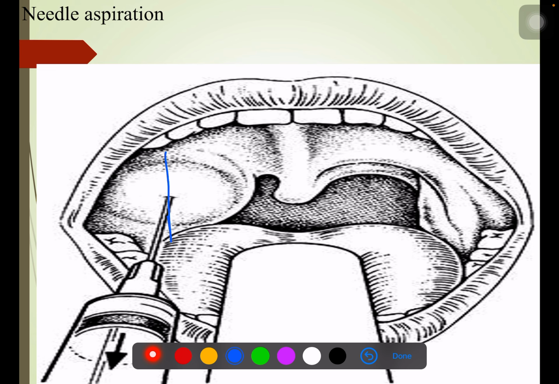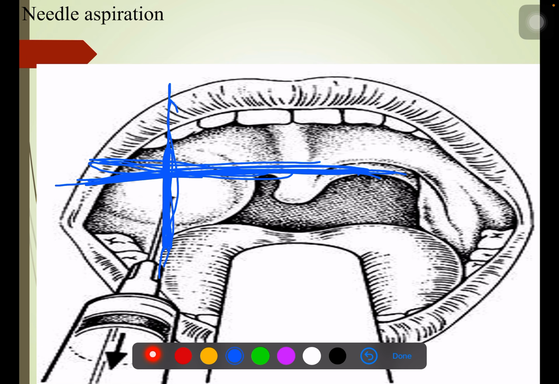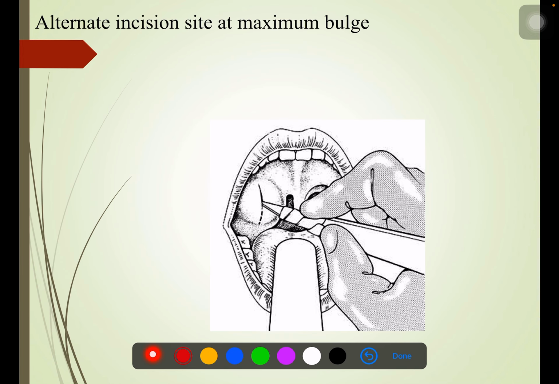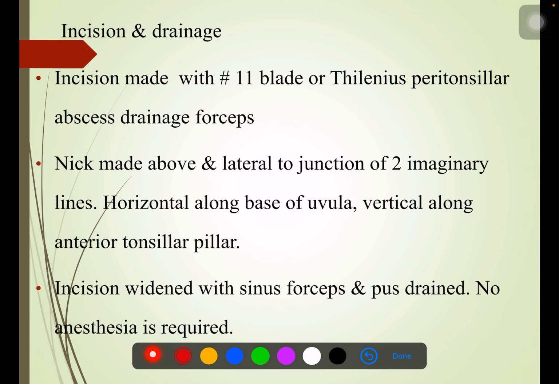Needle aspiration is done from a landmark, as I already told you. One area is over the roof of the base of the uvula. This is actually the roof of the tonsil, but it is taken as the base of the uvula. This landmark is lateral to the junction of the anterior pillar, and you just aspirate from here. Alternate incision sites can also be used, at the maximum bulge, and then the incision is made.